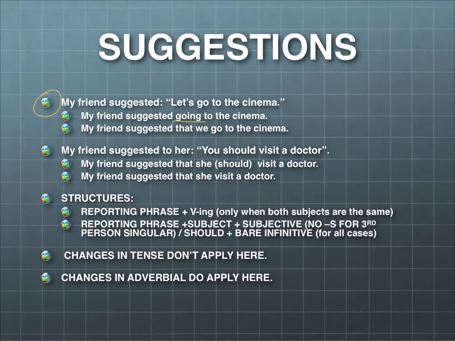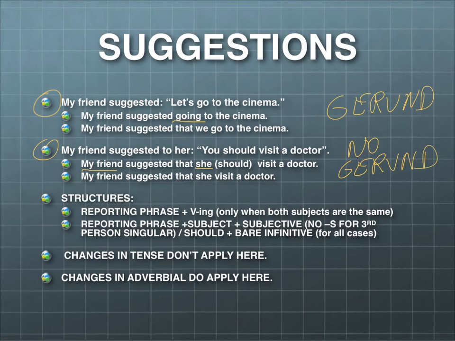And on the other hand, this is when the subject of the first sentence is different from the subject of the second sentence, okay, right? Now here we can't use the gerund, so gerund here is possible, okay, and here no gerund is possible, okay?